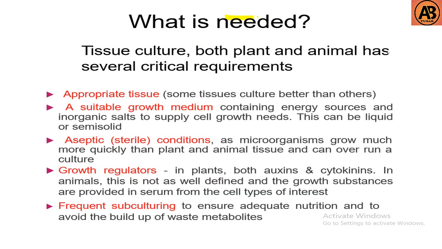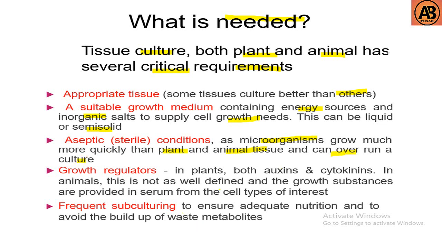Then what is needed for plant tissue culture? Tissue culture, both plant and animal, has several critical requirements such as appropriate tissue. Some tissues culture better than others. Then a suitable growth medium containing energy sources and inorganic salts to supply cell growth needs. This can be liquid or semi-solid. Then aseptic sterile conditions, as microorganisms grow much more quickly than plant and animal tissue and can overrun a culture.